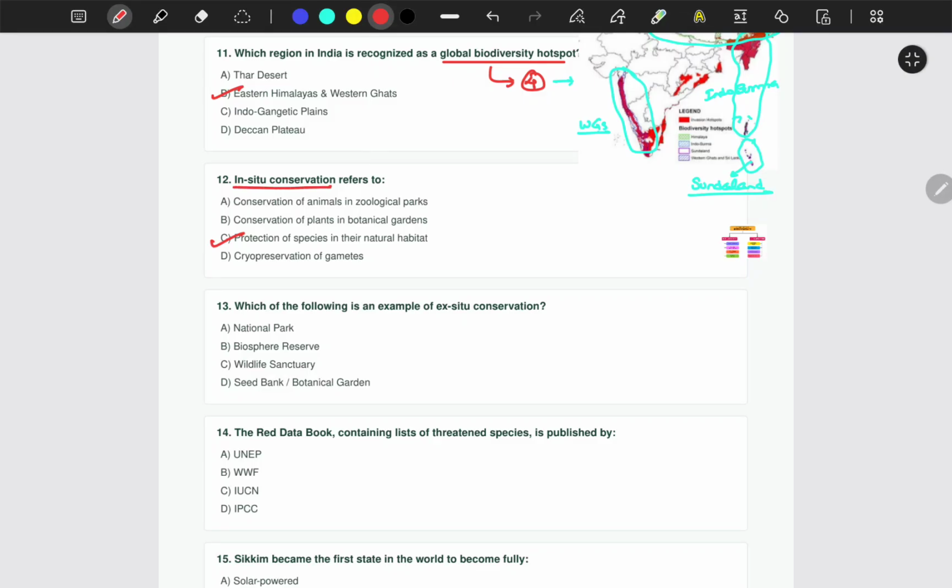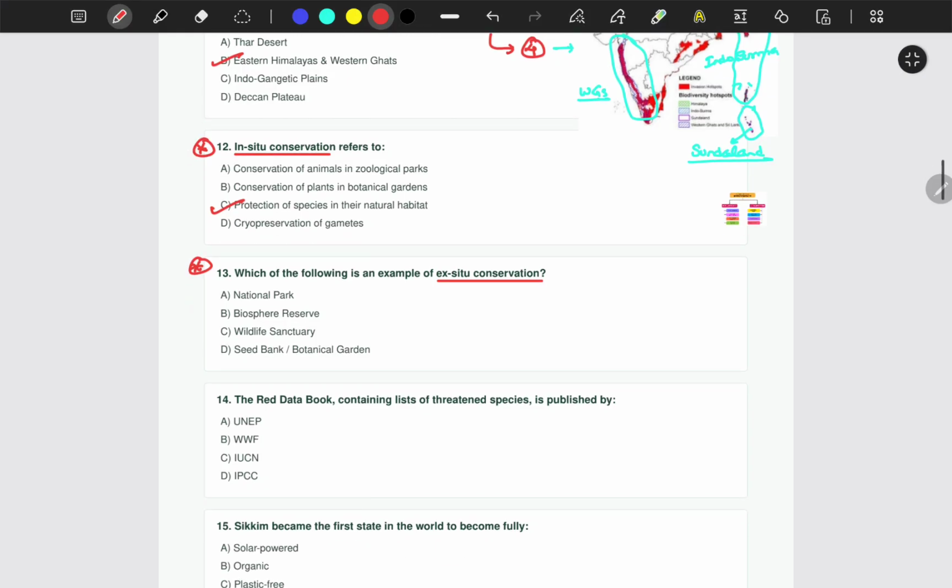Now, which of the following is an example of ex situ conservation? This becomes important because it has been asked many times in the SPSC examination. Is it national park, biosphere reserve, wildlife sanctuary, or seed bank or botanical garden? The correct answer is option D.